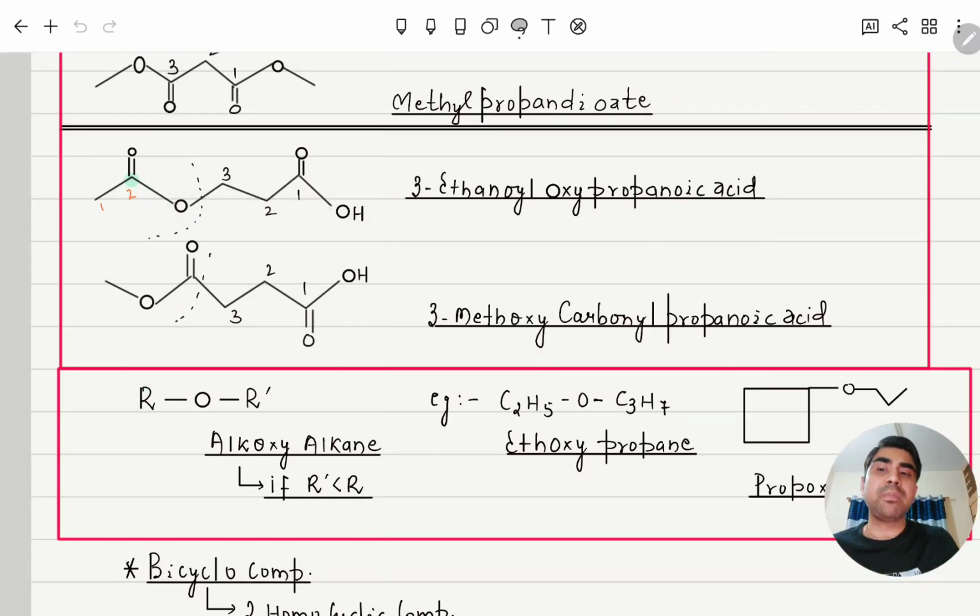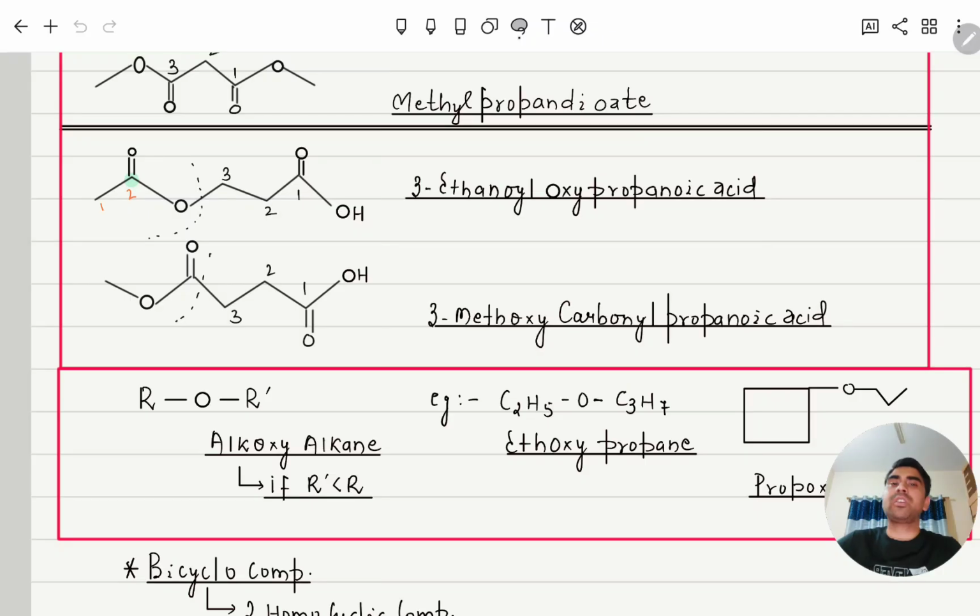If it is coming as a prefix, there are two possibilities: either oxygen is directly connected or carbonyl is connected. If oxygen is connected, then you can see this one is the main chain, so we'll start numbering from here: 1, 2, 3. From 3 this one is connected.